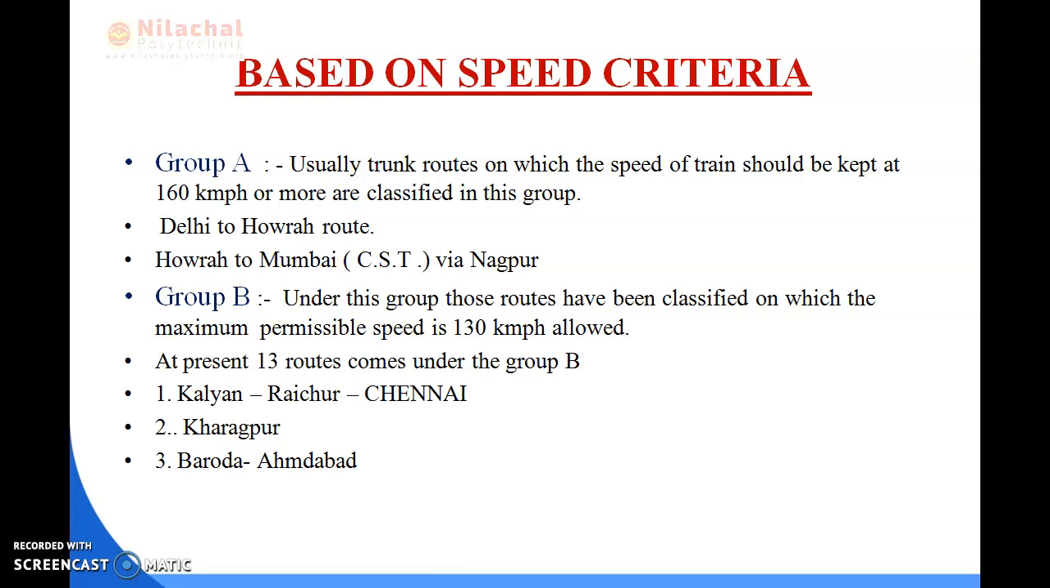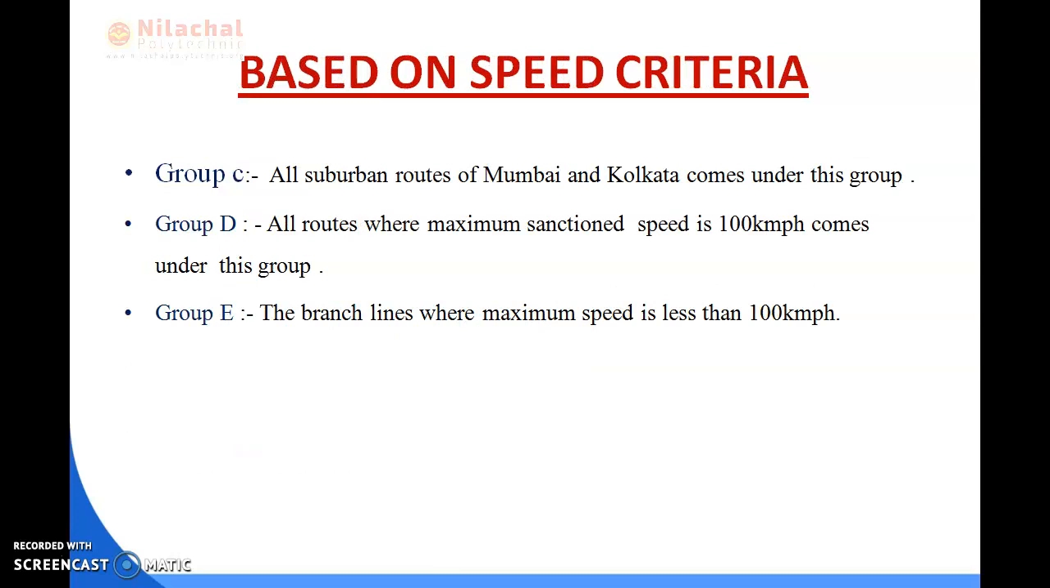First one is Kalyan, Raichur, Chennai, Kharagpur, Baroda and Ahmedabad. So these routes come under group B. Next one is group C. Group C means all the suburban routes of Mumbai and Kolkata come under group C, and the speed is less than 130 km per hour.